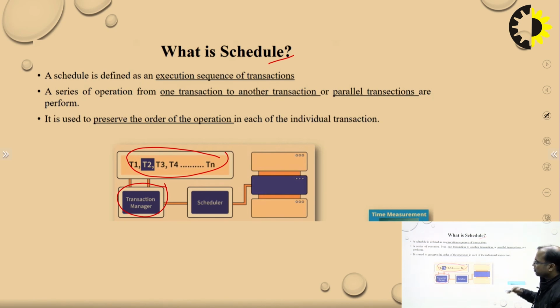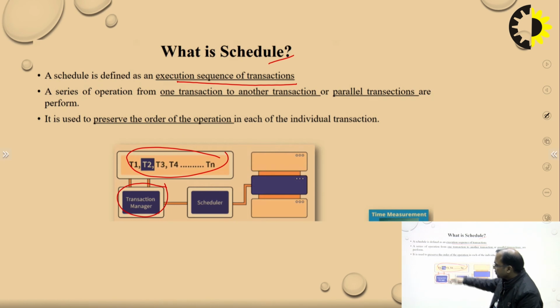So if we talk about the definition, a schedule is defined as an execution sequence of transactions. How these transactions are executed, what is the sequence of execution, this is what we call the schedule. A schedule is basically an execution sequence of transactions.